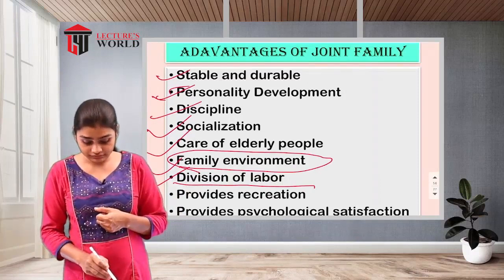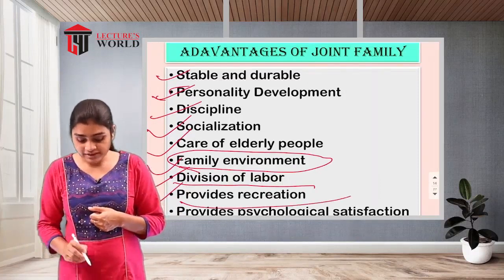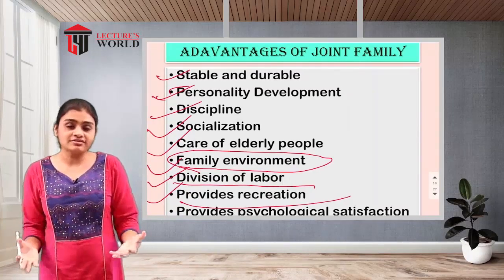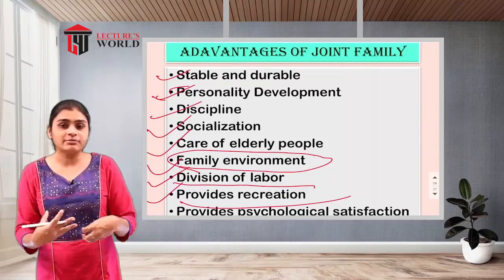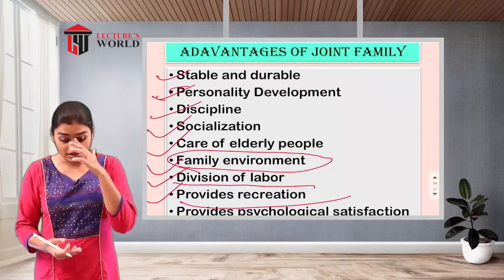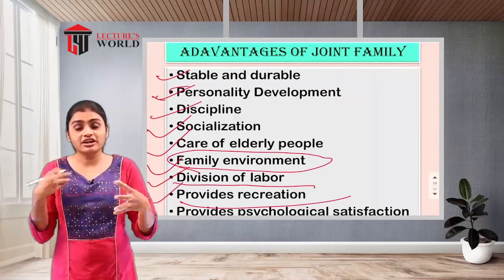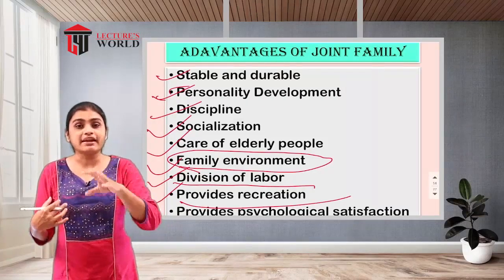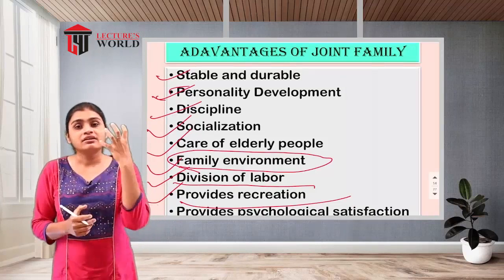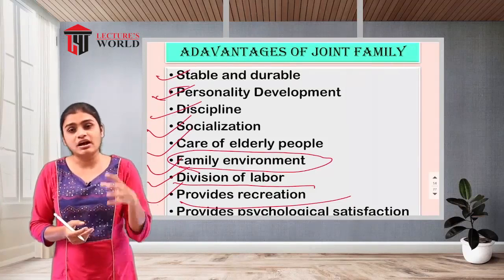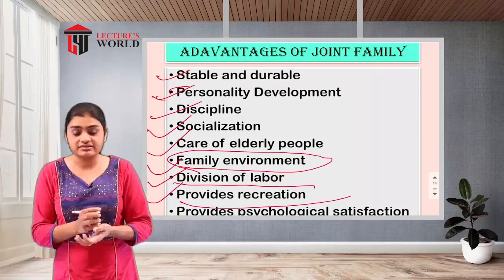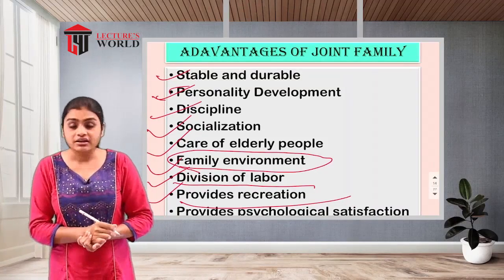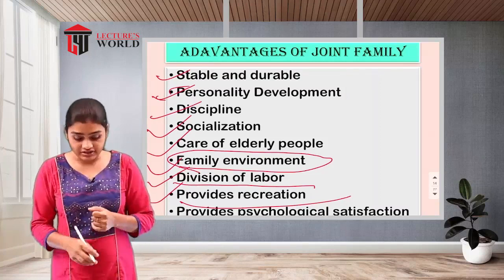Then provides recreation. The elderly people will be there, and the children will also be there. So all the time there will be recreation in the family. Recreational activities are going to take place: the play activity of the children, and the elder people are also going to get involved in this type of recreation. This is how it is going to lead to recreational activities.